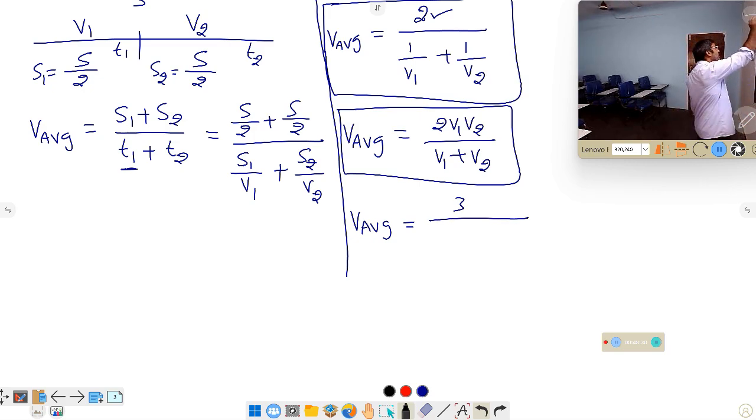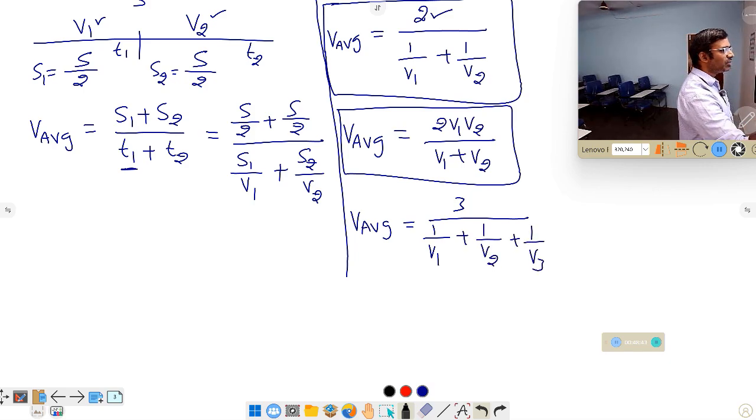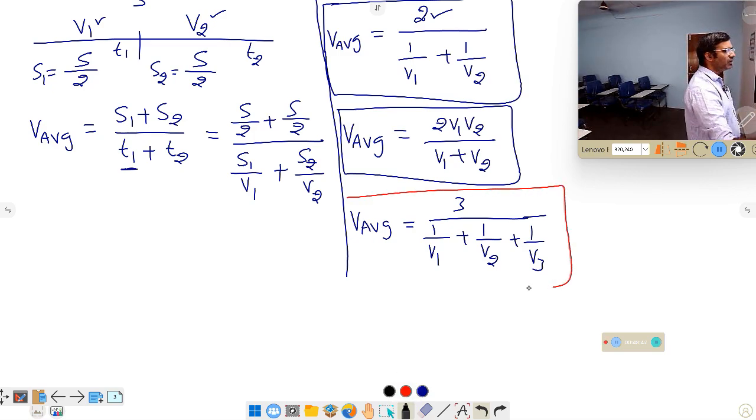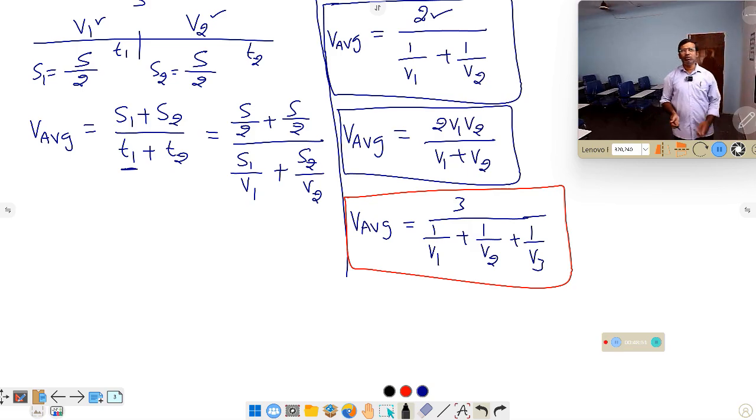2 equal parts you got speeds V1, V2. 3 equal parts you get speeds V1, V2, V3. So 3 by (1 by V1 plus 1 by V2 plus 1 by V3). We can write like that. So this is the formula you get in the case of total distance covered by the body in 3 equal parts with different times and different speeds.